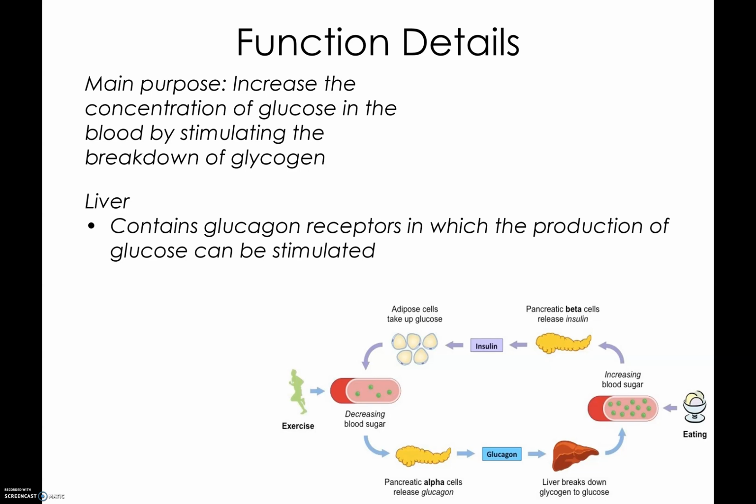In the liver, glucagon stimulates a process called glycogenolysis, in which the glucagon released by the pancreas binds to the glucagon receptors in the liver. Once bound, the liver cells are stimulated to convert the glycogen into glucose molecules. Once the glucose molecules are produced, the liver then releases them through its cells in order to enter the bloodstream, which in turn increases the blood glucose level.